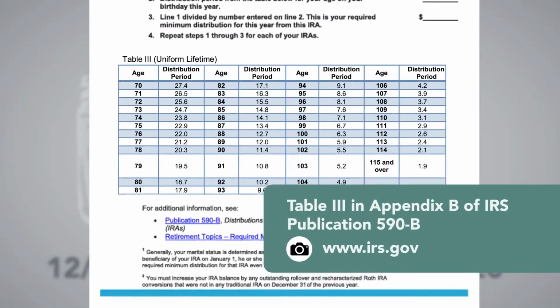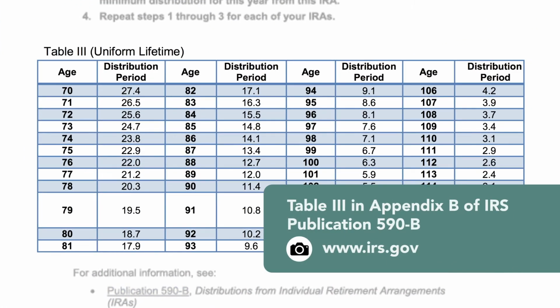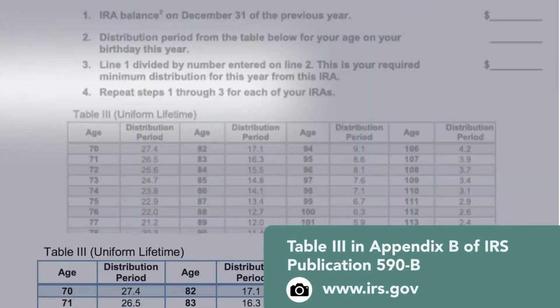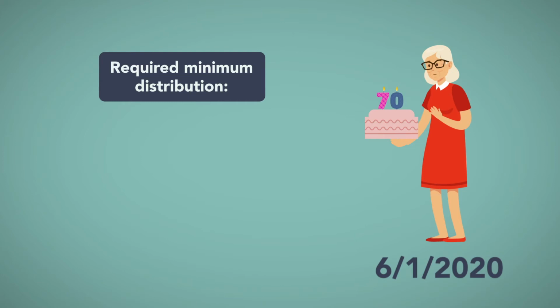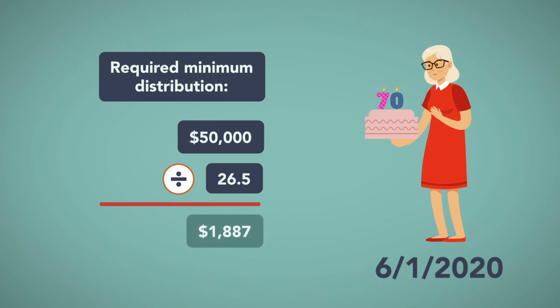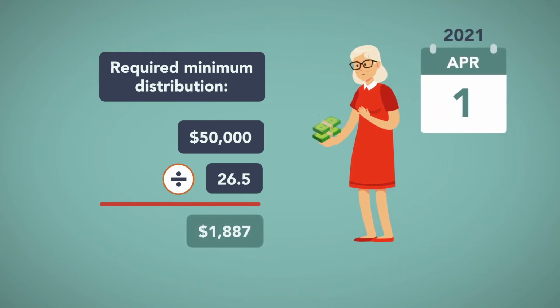Based on Table 3 in Appendix B of IRS Publication 590B, the life expectancy for someone her age is 26.5 years. Her required minimum distribution is therefore $50,000 divided by 26.5, or $1,887. This amount must be distributed to her by April 1st, 2021.